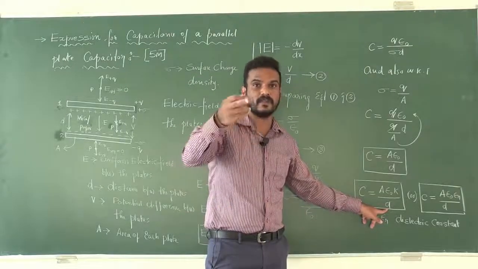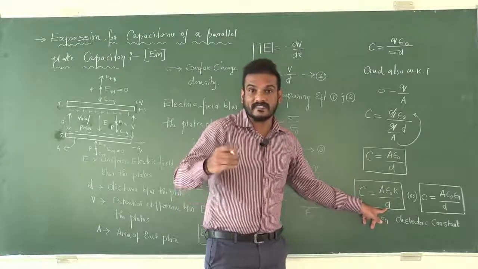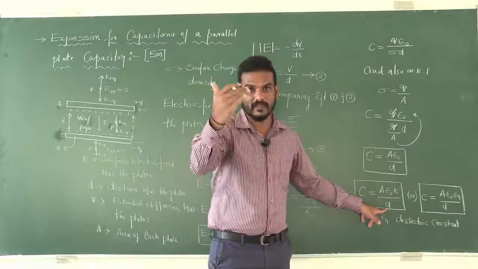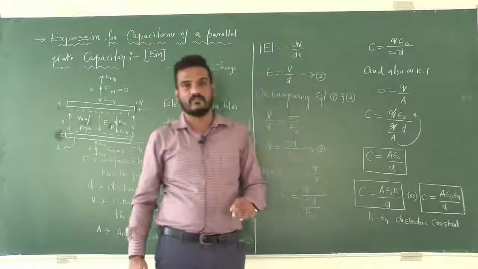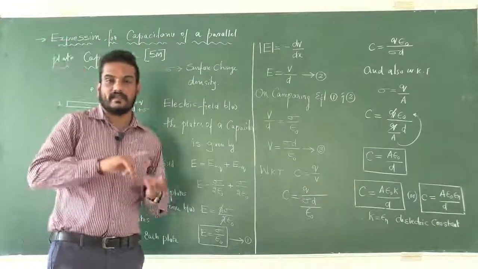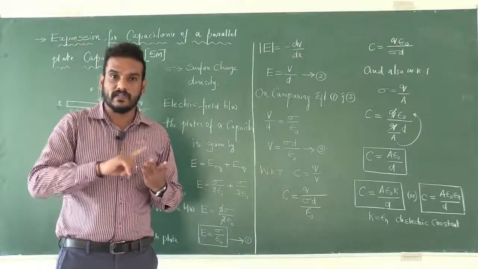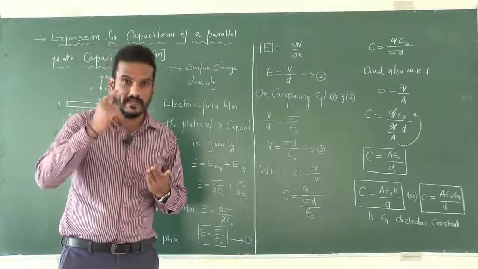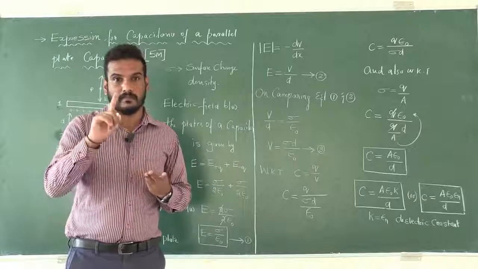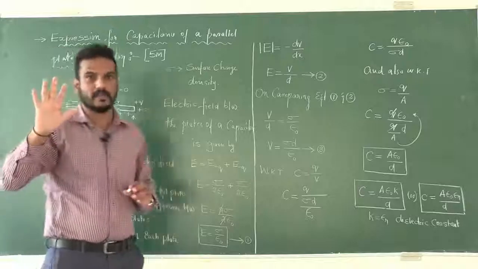Distance between the two plates of a capacitor. By decreasing the distance between two plates, we can also increase the capacitance. So 3 points: by increasing the area of each plate, by introducing a medium of high dielectric constant, by decreasing the distance between the plates, we can increase capacitance of a parallel plate capacitor.